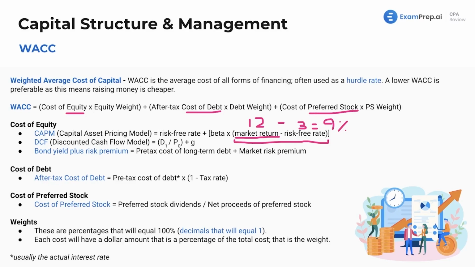Cost of debt. Now, how do you calculate that? And sometimes one might be given to you. Just keep that in mind, right? Maybe they'll give you the after-tax cost of debt, but you have to calculate cost of equity, or vice versa. But if you have to calculate the cost of debt, you've got to remember to get the after-tax cost of debt, and this is simply the pre-tax cost of debt times 1 minus the tax rate.